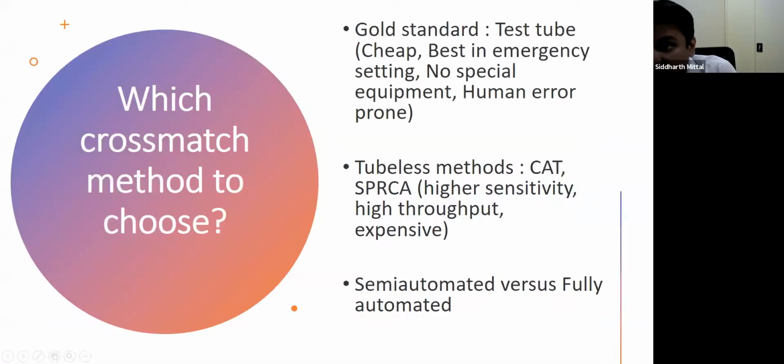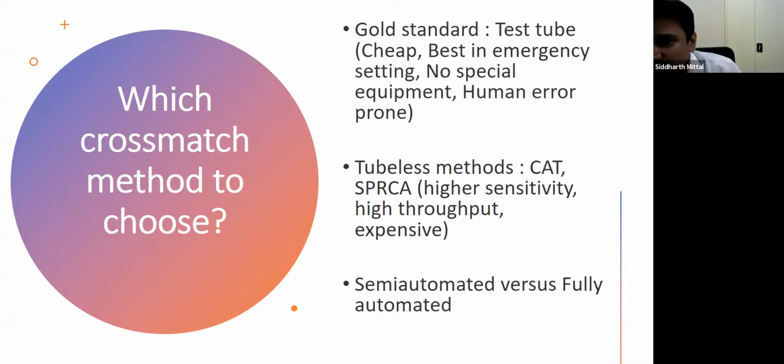Finally, which cross match to choose? So the gold standard is test tube. I would any day say that it is a gold standard. It is cheap. It is best in an emergency setting. If a patient is bleeding, you can immediately do an immediate spin cross match. It doesn't require any special equipment, but it is prone to human error.